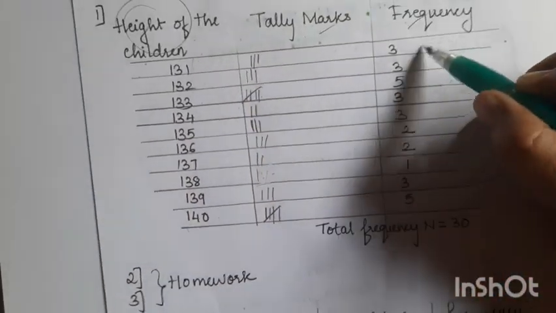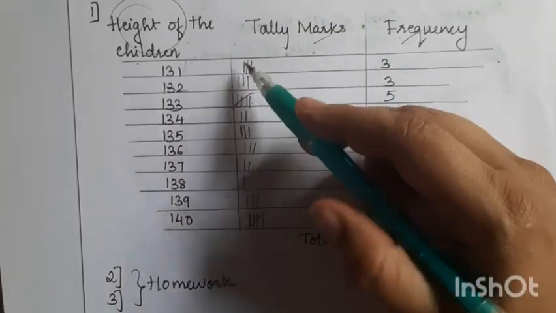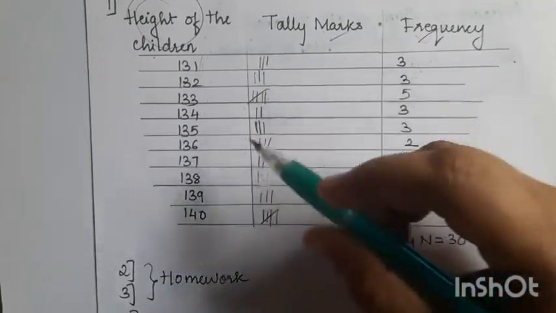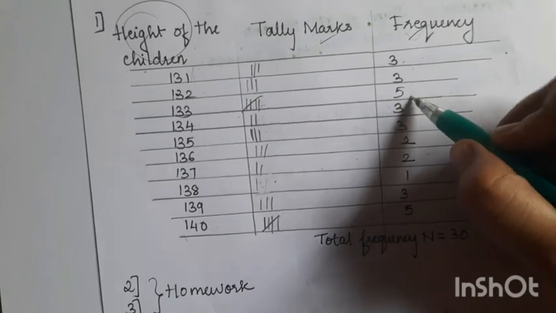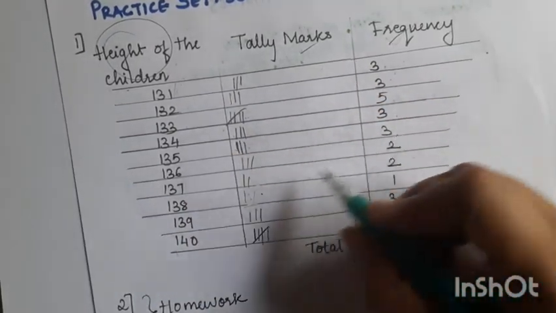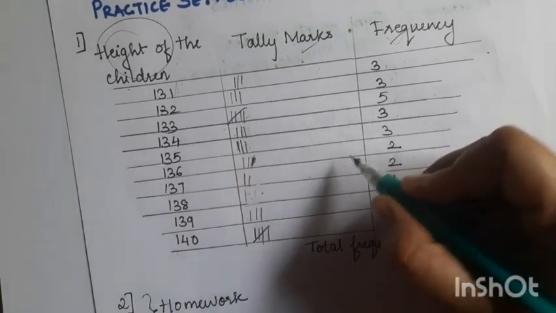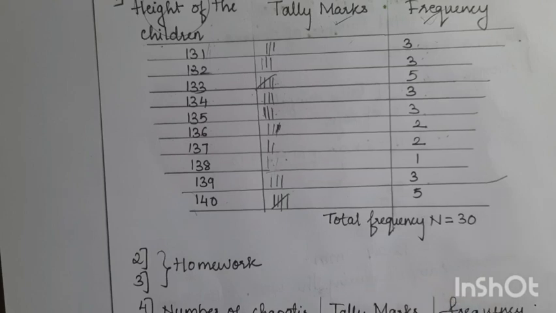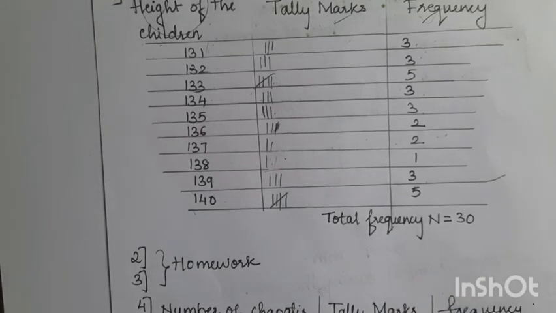Now frequency, how do you write the frequency? You have to count the tally marks. 1, 2, 3. Again 3. 1, 2, 3, 4, 5. Here it is 3. 1, 2, 3. 1, 2, 3. Here it is only 2. So 2, 2, 1, 3 and 5. Like that you are going to do the tally marks and write the frequency.